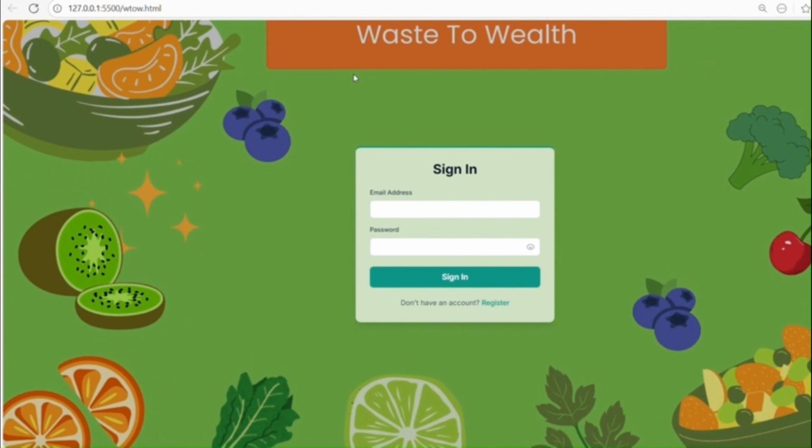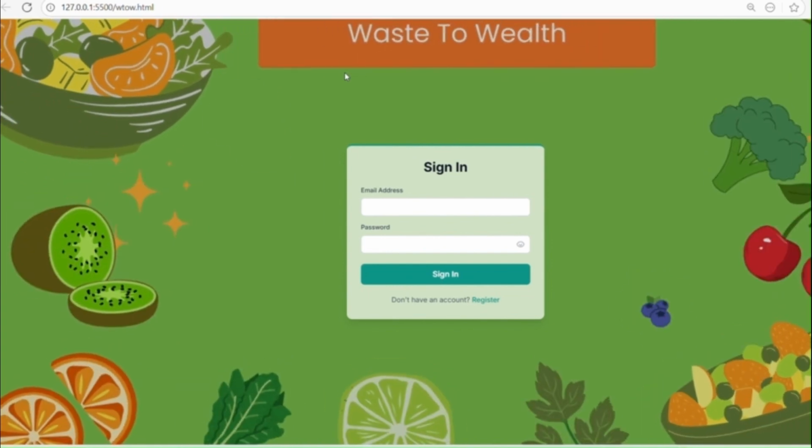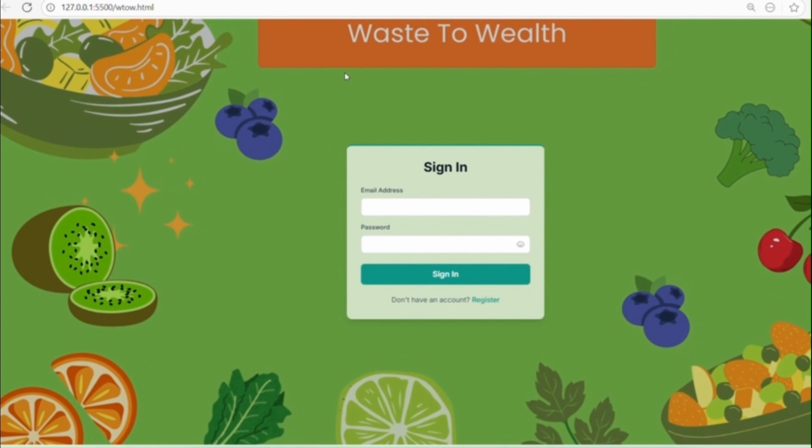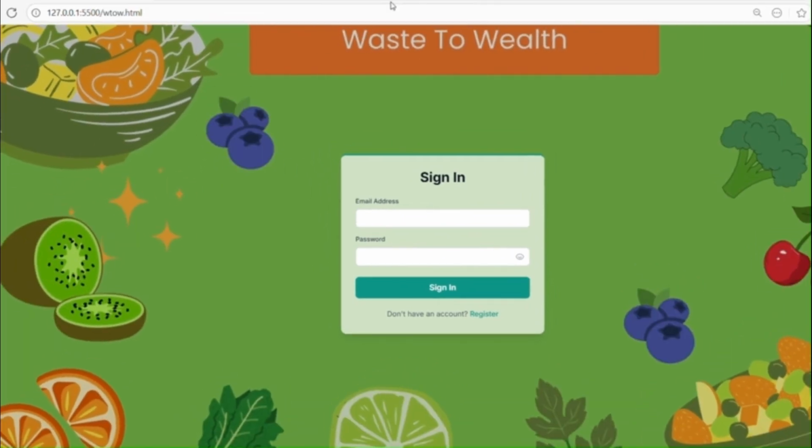So our project is related to organic waste. In our society, a huge amount of organic waste such as fruit peels and vegetable peels is generated daily by households, restaurants and markets. Most of the waste ends up in landfills, causing pollution and greenhouse gas emissions. At the same time, organic farmers, compost markets and dairy farmers, etc. have so much need of raw materials. Our website acts as the bridge between the buyer and the seller.